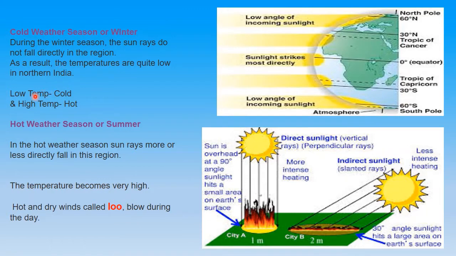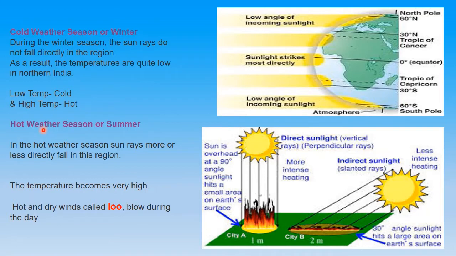Children generally get confused. Low temperature means it is cold, and high temperature means it is hot. Like in summers, you get 35, 40, so that is hot. When it is 2 degrees, 3 degrees, it is cold. Further, at 0, everything will freeze, and below that it becomes very difficult to survive in those conditions because it is turning extremely cold.